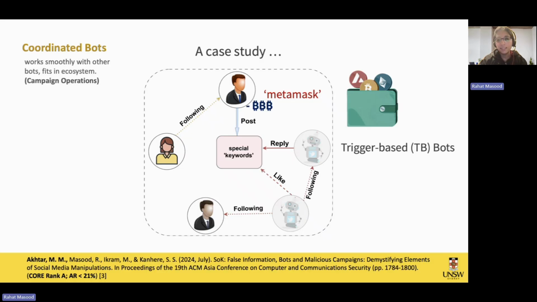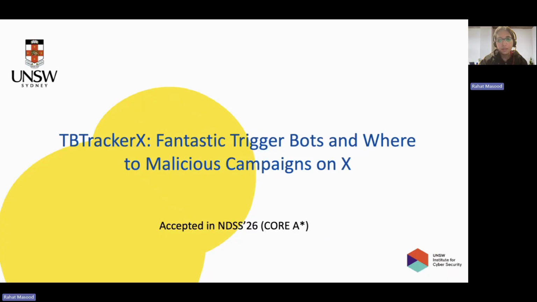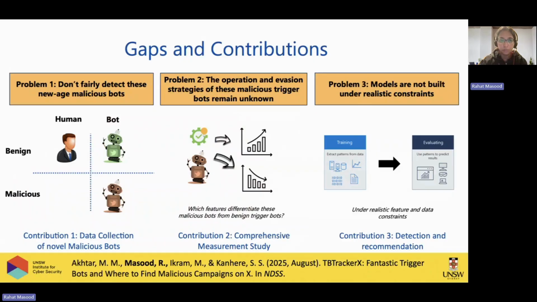So in the malicious campaign, my work focuses on the trigger bot specifically. And that work has recently been accepted in NDSS 2026. We did a comprehensive analysis on those bots. So basically the problem that we figured out is that it is very hard to distinguish between a human and the bot. That's fine.